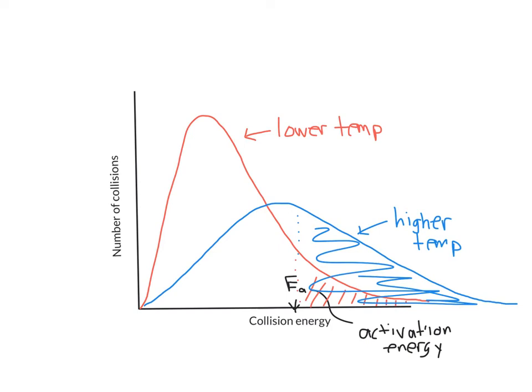It turns out that the fraction with enough energy, so energies greater than the activation energy, that fraction is equal to the exponential of minus the activation energy divided by the gas constant times the temperature in Kelvin.